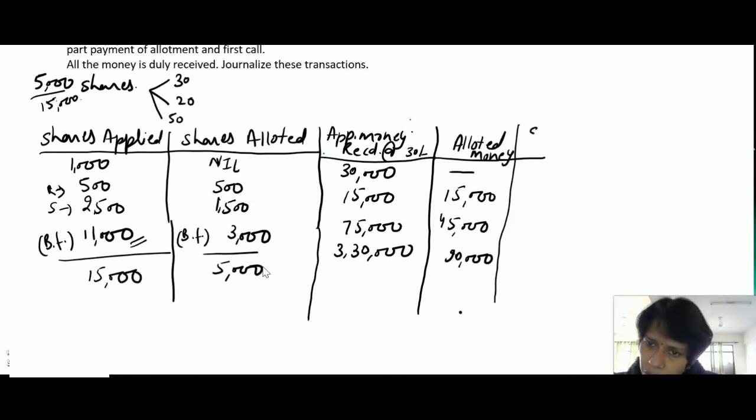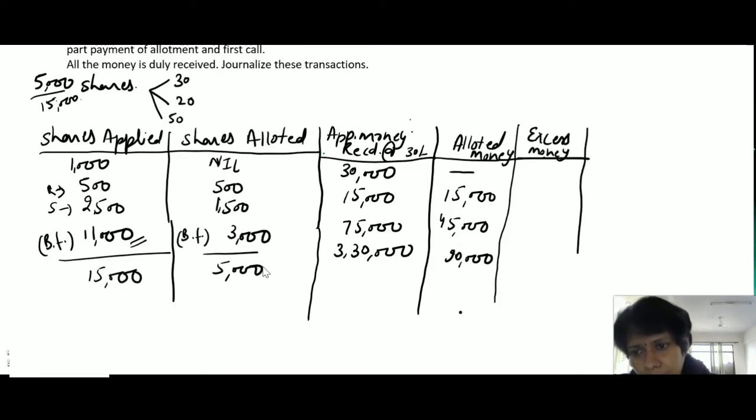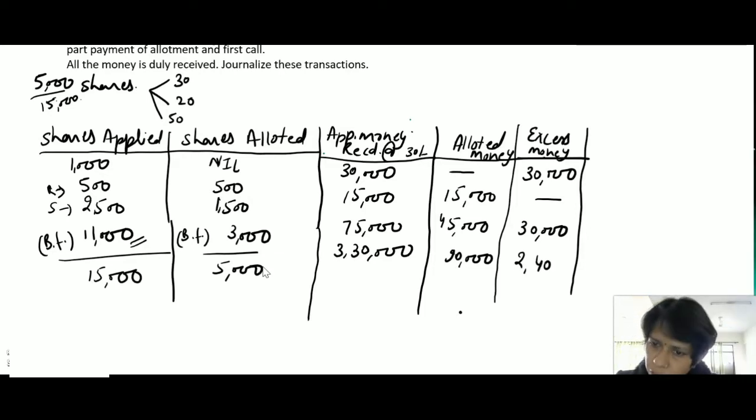Now we maintain another column, excess money. We have 30,000 totally, 15,000 nil, 75,000 minus 45,000, we have the extra money from application money, and the remaining value is rupees 2,40,000. It means we have extra value of 2,40,000 from these category persons.